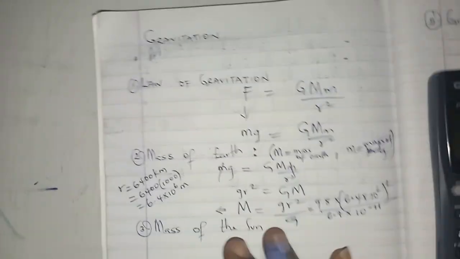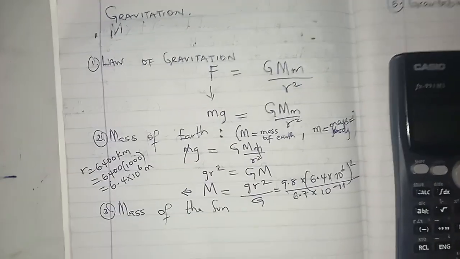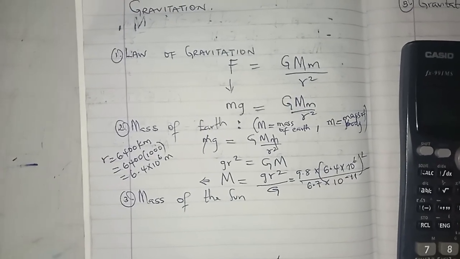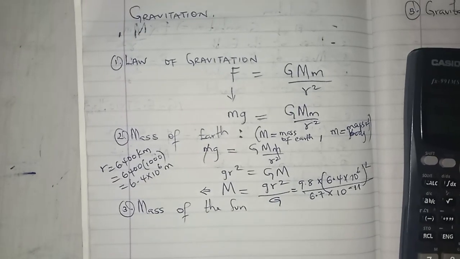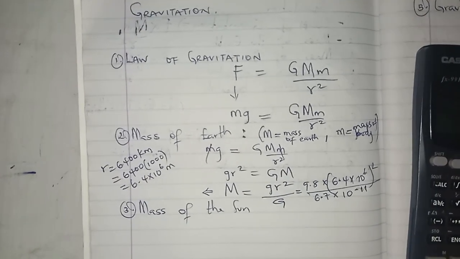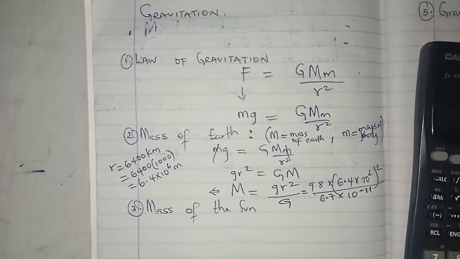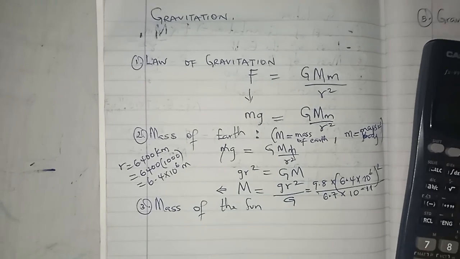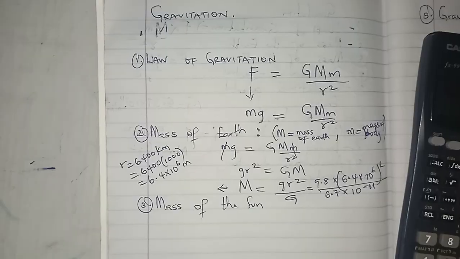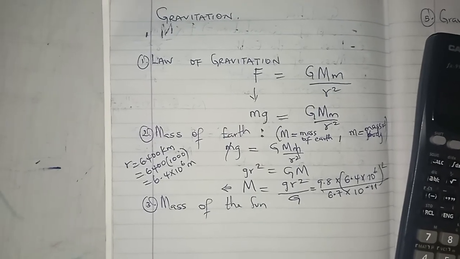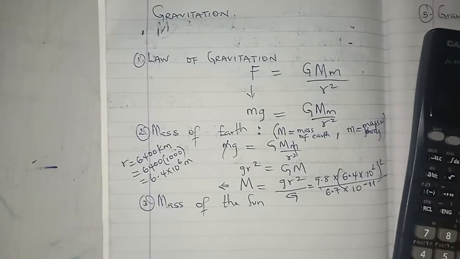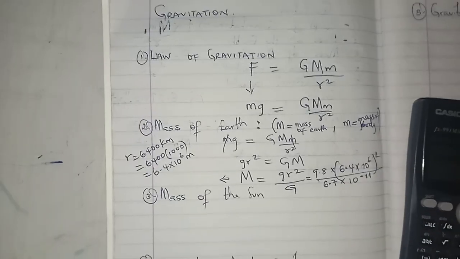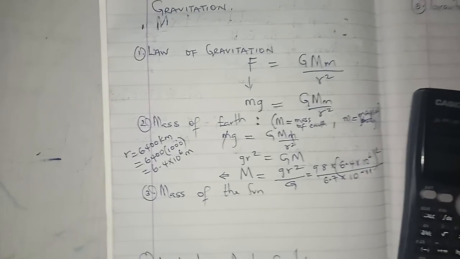So I now have 6.4 times 10 raised to power 6, times 6.4 times 10 raised to power 6, now times 9.8, then divided by 6.7 times 10 raised to power minus 11.